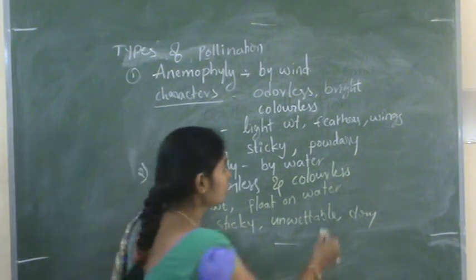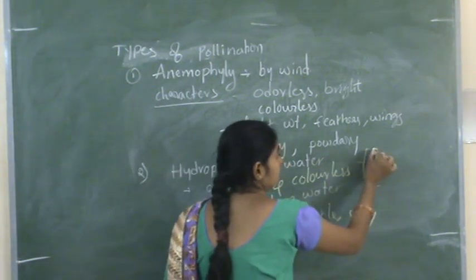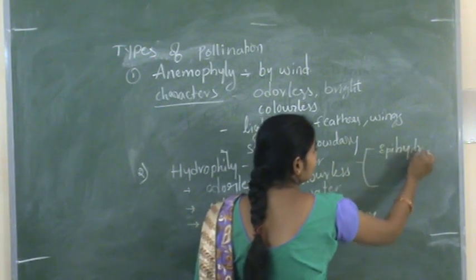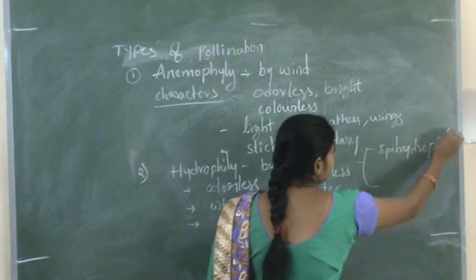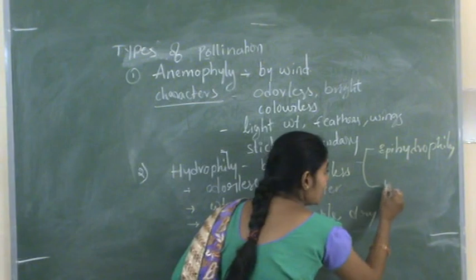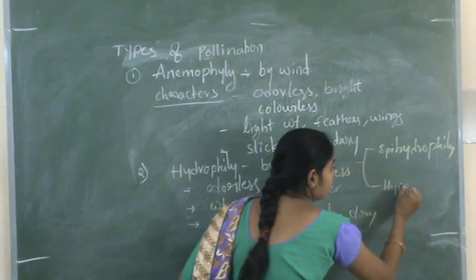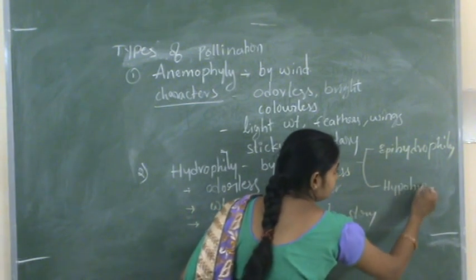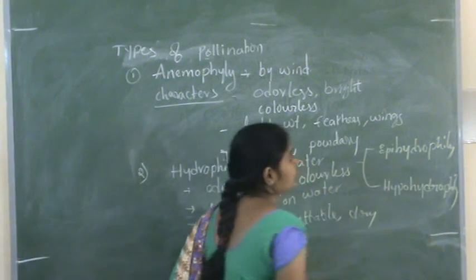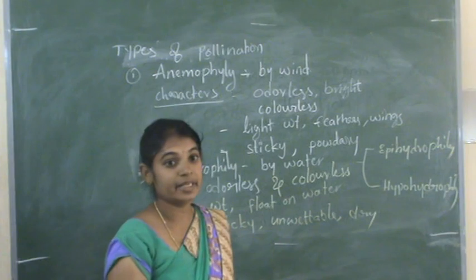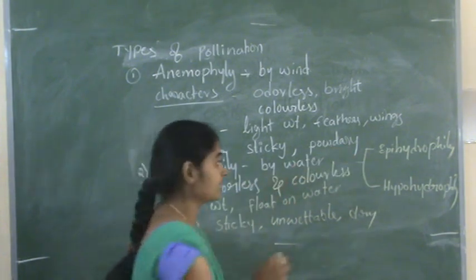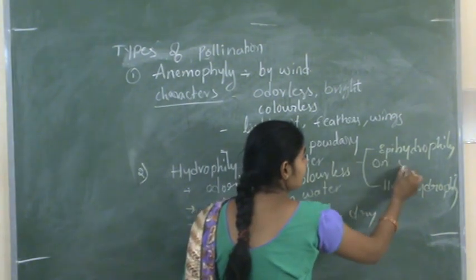Hydrophily is again of two types. One is epihydrophily and the other is hypohydrophily. Epihydrophily is the pollination occurring on the surface of the water.